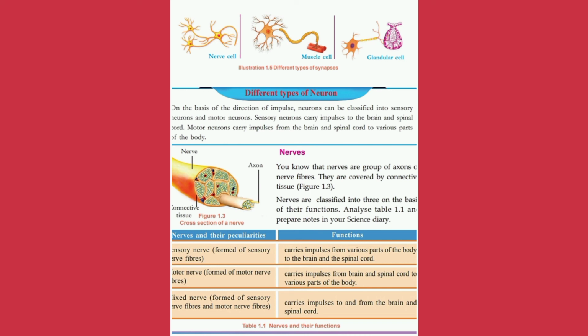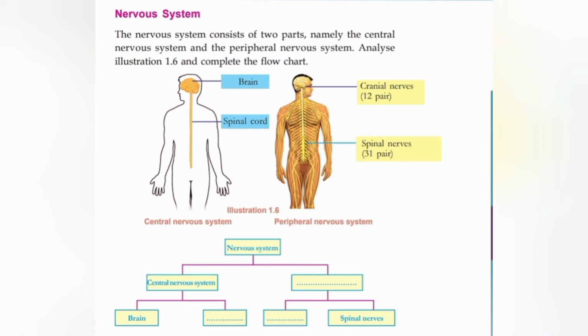In the box, nerves and their peculiarities and functions. Sensory nerves are formed of sensory nerve fibers. Motor nerve is formed of motor nerve fibers. Mixed nerve is formed of sensory as well as motor nerve fibers. Functions you have studied before.